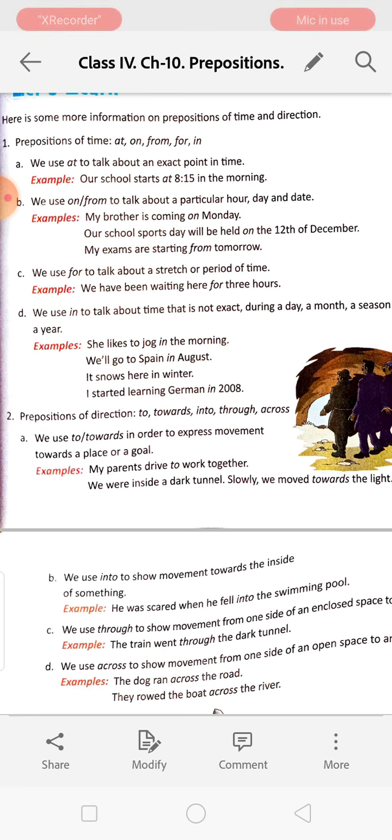We use "for" to talk about a stretch or period of time. When we are talking about a stretch or period of time, then we will use for. We have been waiting for 3 hours.